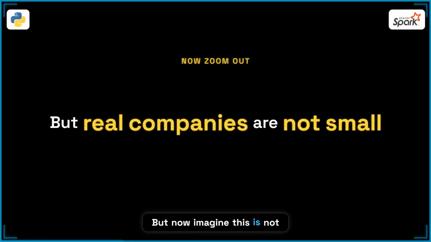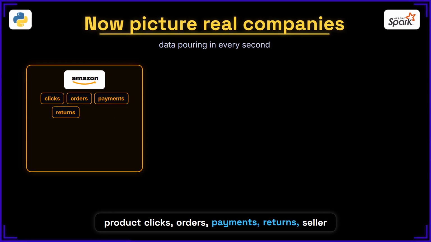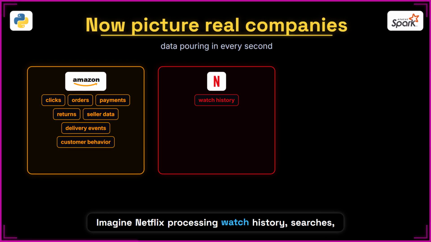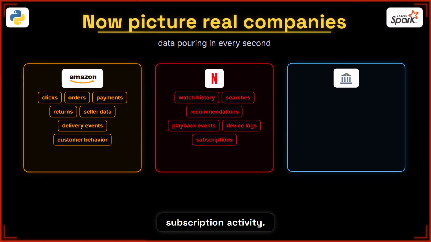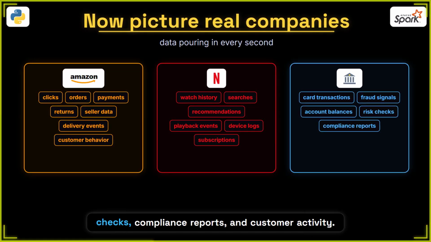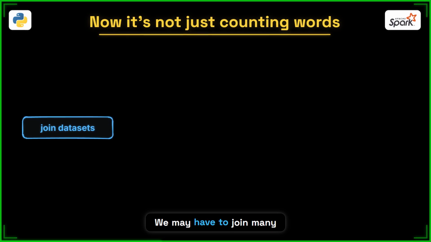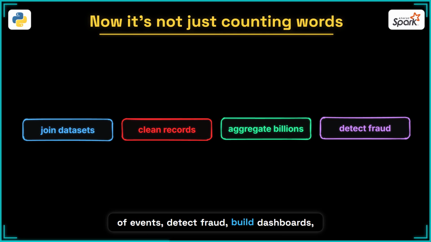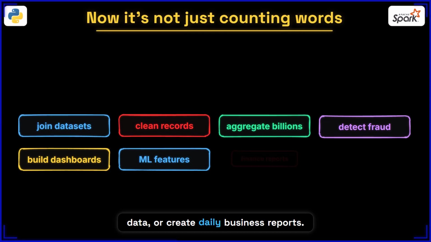But now, imagine this is not just a small review file. Imagine a company like Amazon processing product clicks, orders, payments, returns, seller data, delivery events, and customer behavior. Or imagine Netflix processing watch history, searches, recommendations, playback events, device logs, and subscription activity. Or even imagine a large bank processing card transactions, fraud signals, account balances, risk checks, compliance reports, and customer activity. Now, we are not just counting words, right? We may have to join many datasets, clean messy records, aggregate billions of events, detect fraud, build dashboards, prepare machine learning features, reconcile financial data, or create daily business reports as well.